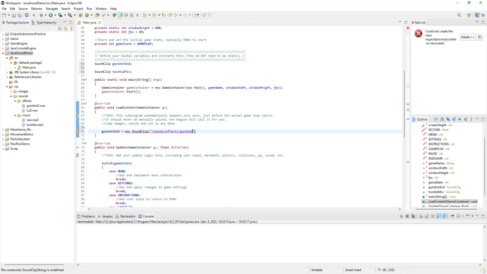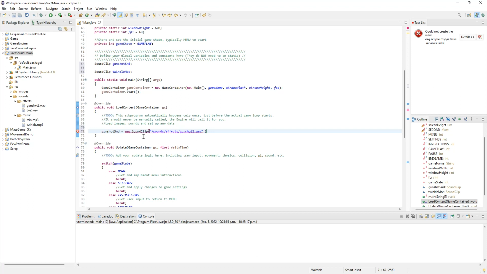What happened to gunshot 1? I don't know. Now the last thing it needs is one more variable. And this variable is a Boolean. The Boolean basically represents whether the sound is interruptible or not. And I'll demonstrate this in a second. But basically what interruptible means is if I try to play the sound and it's currently playing, interruptible will let me do that. It'll say, start this one over again. Just run it again. If that interruptible is set to false, it'll make me wait until the sound is done before it'll let me play again.